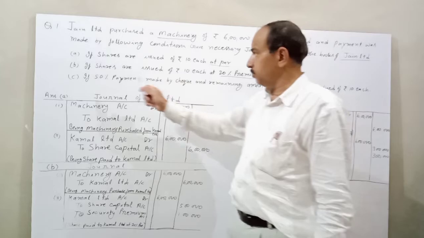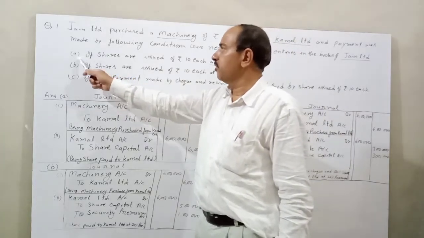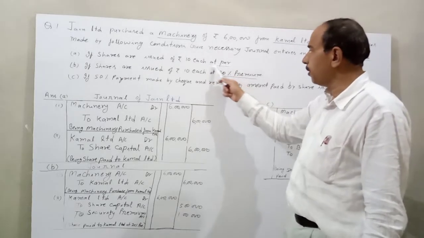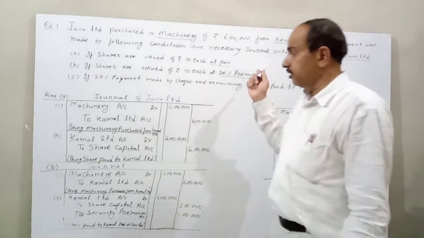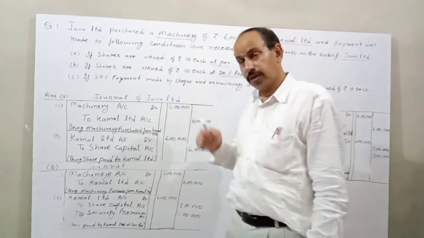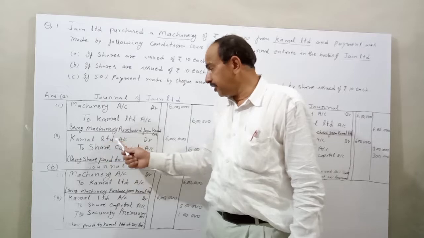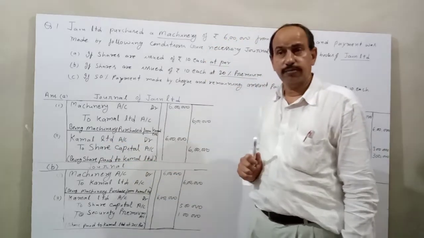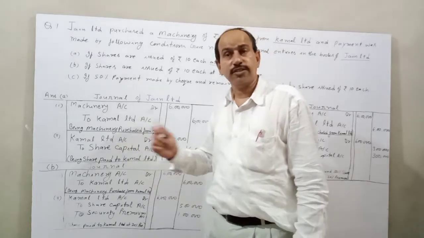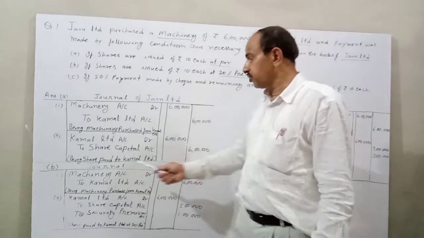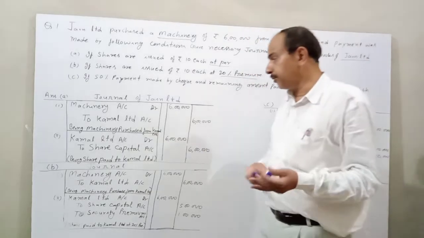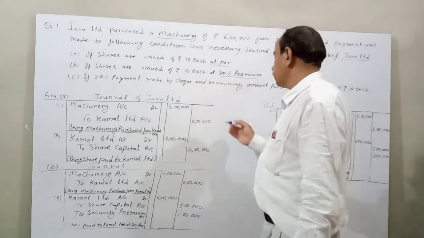Then we give three options. First option, if shares of 10 each are issued at par. Shares issued at par to Kamal Limited. Kamal Limited account DR, because Kamal Limited received the shares, to share capital. How many shares are paid to Kamal Limited?